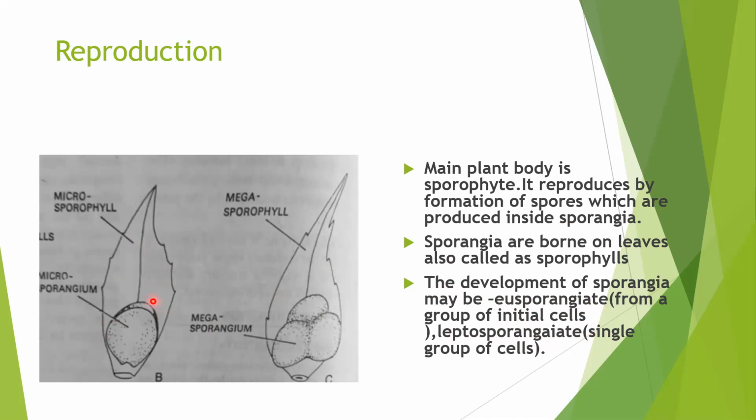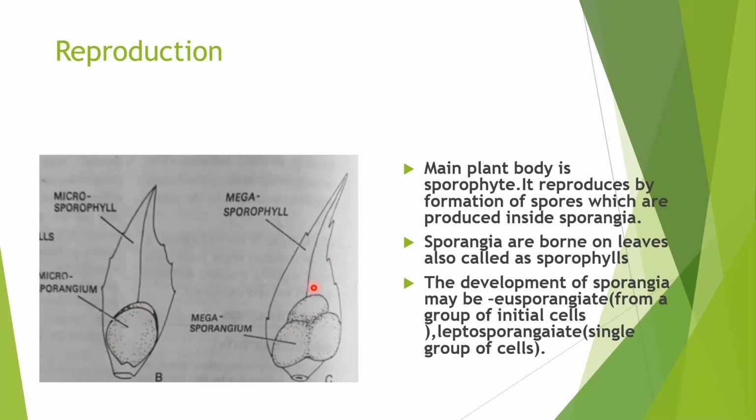Now, this is the leaf which is bearing the microsporangia. So, leaves bearing microsporangia will be called microsporophyll. Now, microsporangia will reproduce by the formation of smaller size spores called microspores. So, this is called microsporophyll.